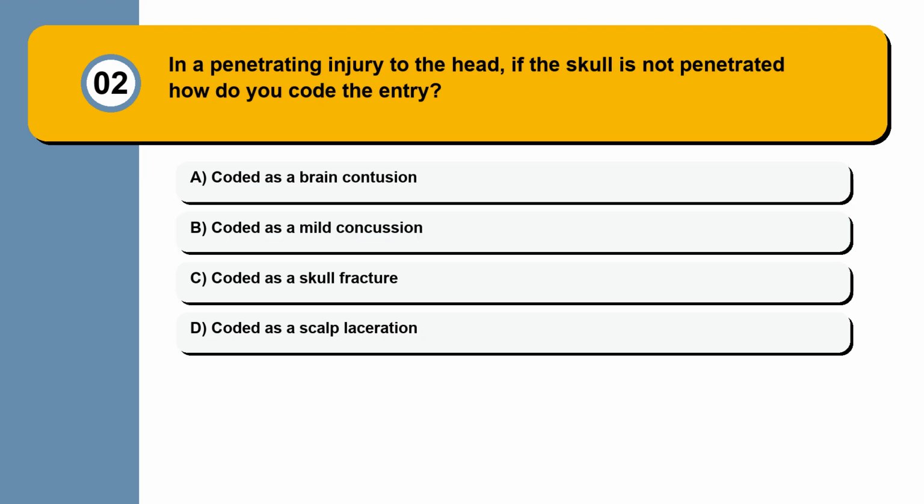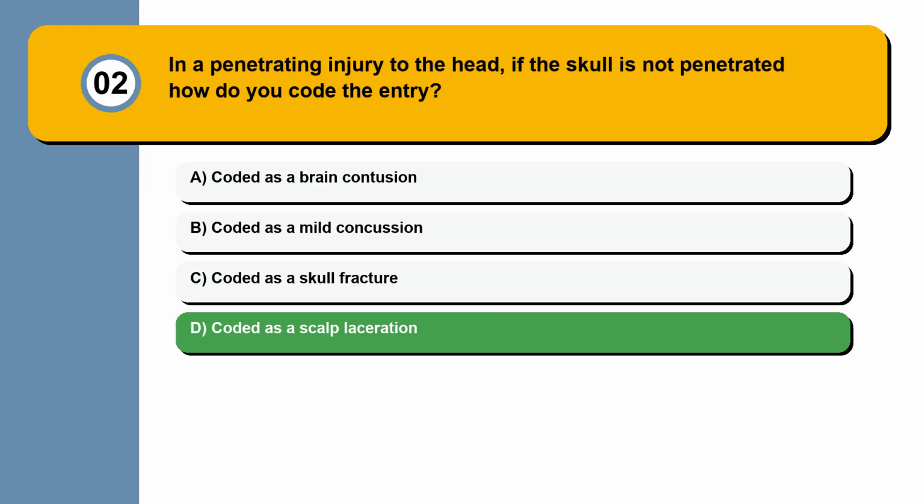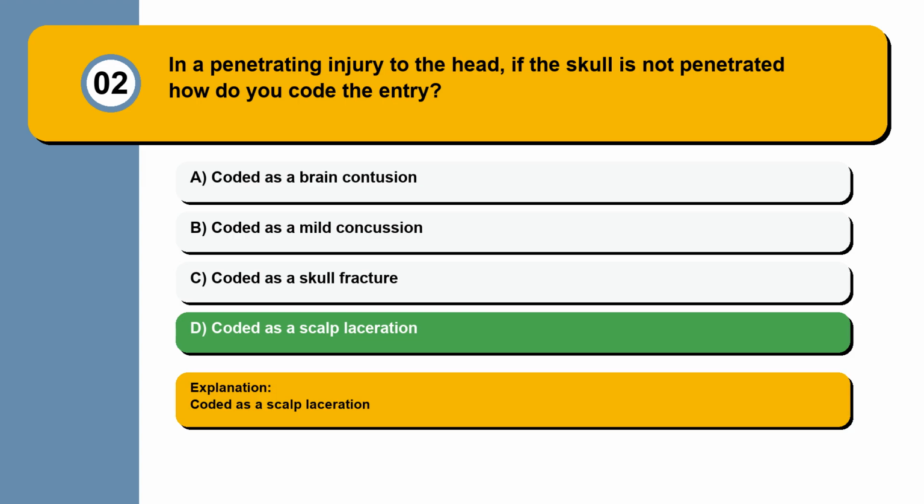Question 2. In a penetrating injury to the head, if the skull is not penetrated, how do you code the entry? Code it as a brain contusion. Code it as a mild concussion. Code it as a skull fracture. Code it as a scalp laceration. Code it as a scalp laceration.